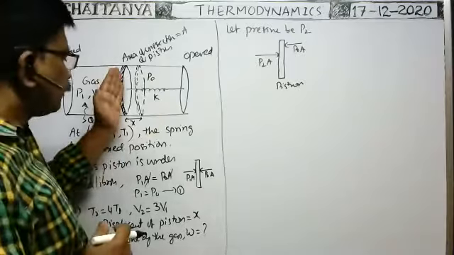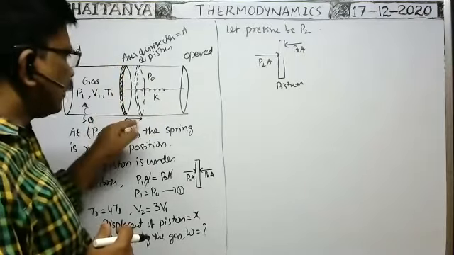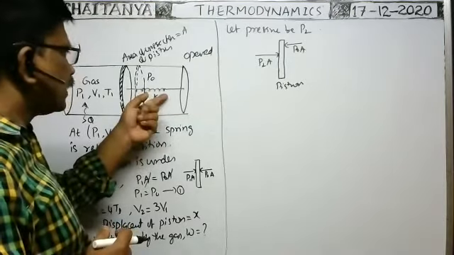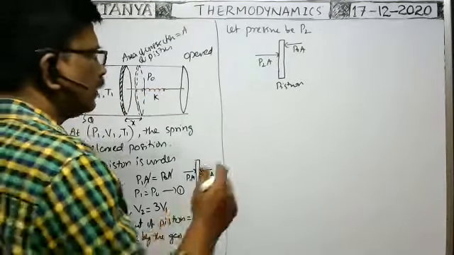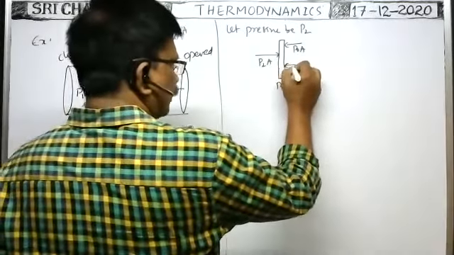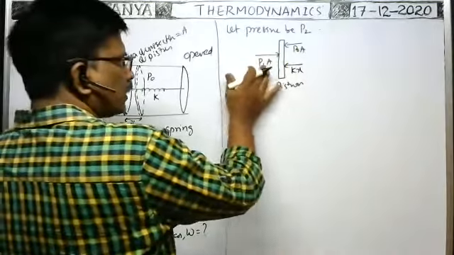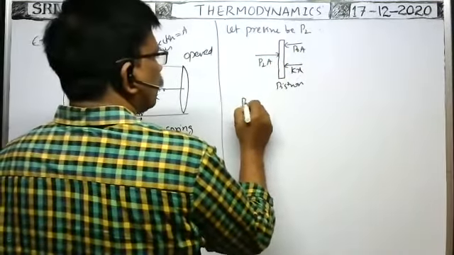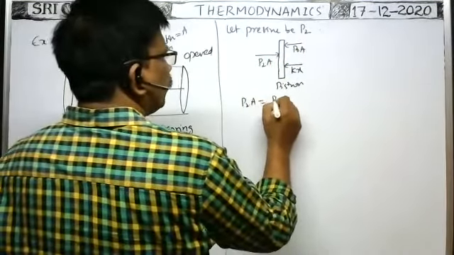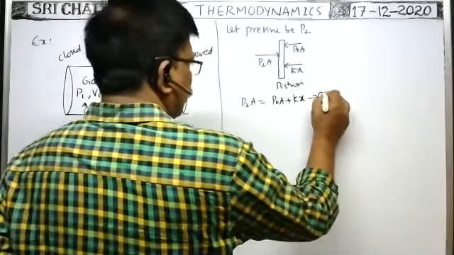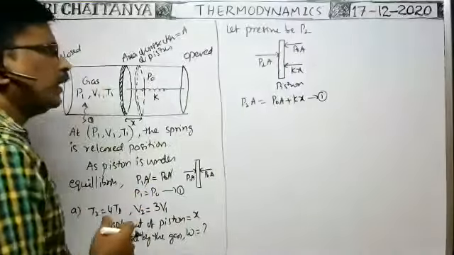The piston displaces through a distance x. That's why the spring is compressed by x. That's why spring force is developed that pushes the piston towards left. That's why spring force also acts in this direction. Under equilibrium, net force is equal to 0, meaning this force is equal to the sum of these two forces. So P2A is equal to P0A plus K into x. This is equation 1.